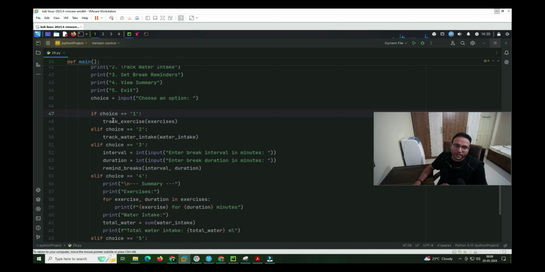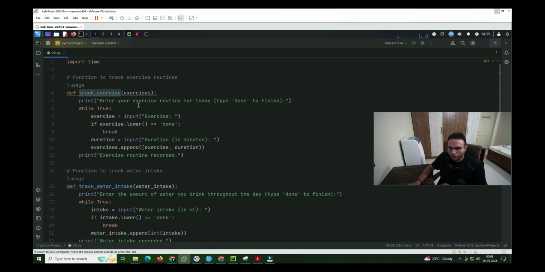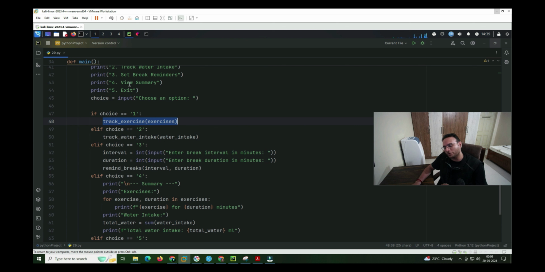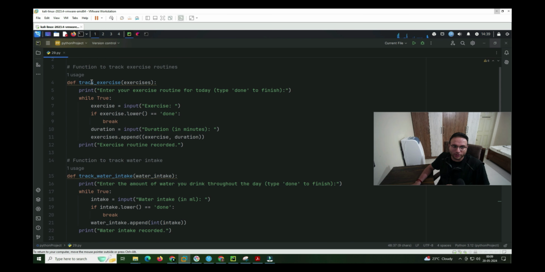If the choice is 1, then automatically this will trigger this function. Okay, I will go to that function itself, don't worry about it. Let me go through the complete section first, and then I'll go individually through each and every function. So if it's mentioned as choice one, then in that case it will definitely go inside of the function which we have as track_exercises. The value will get transferred. So exercises will get transferred over there itself. I will give an example about what exactly is happening.